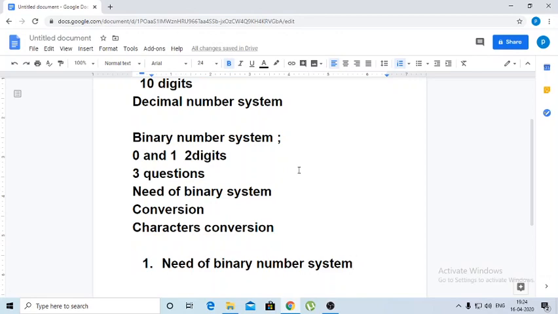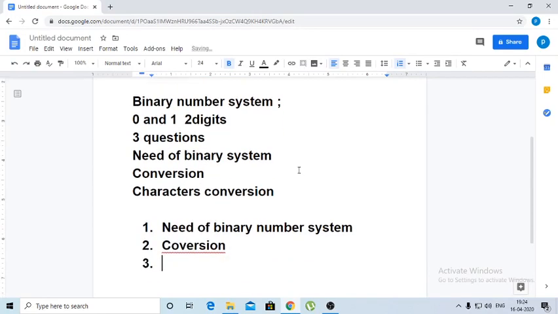So this is the total process which is done inside the computer. To use a computer or to give data to the computer, we need to convert the total decimal system and the character data into the binary number system. So how to convert this data? So this is conversion.